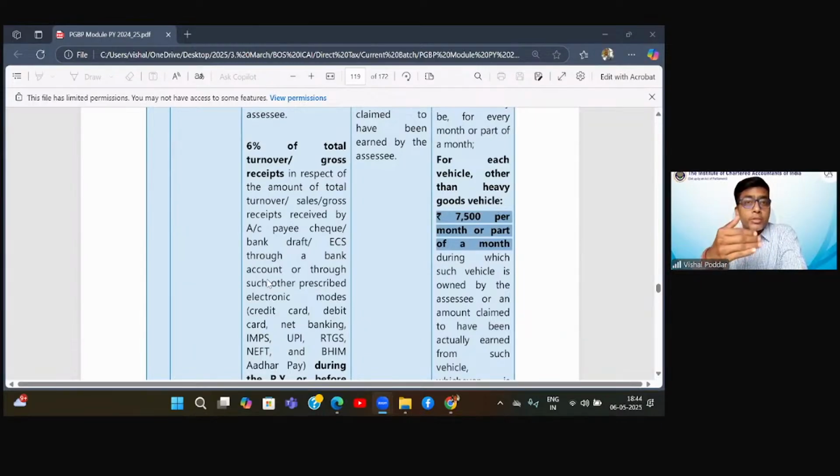Instead, I'm telling you this should also be your approach. So instead, you should do one thing. You should first have an overview. And that is why I appreciate our module very much, because if you see, our module has done the same thing. At the start, in the tabular form, they've given you an overview of all the sections.